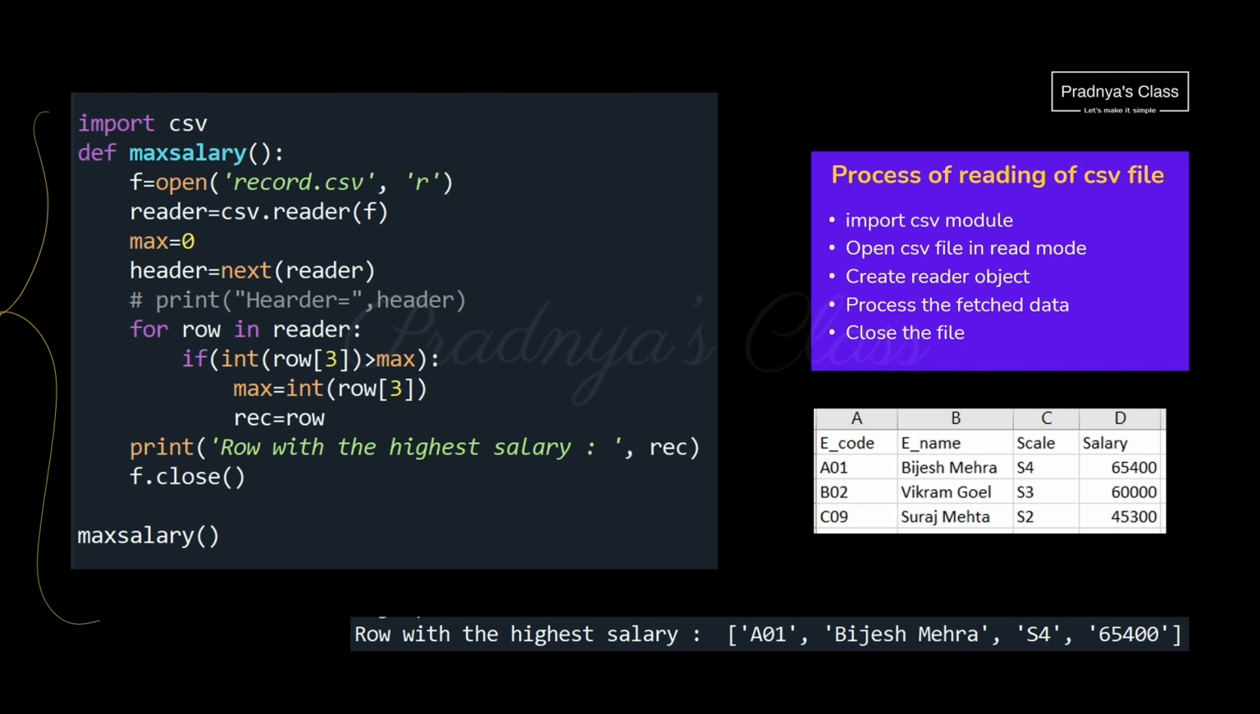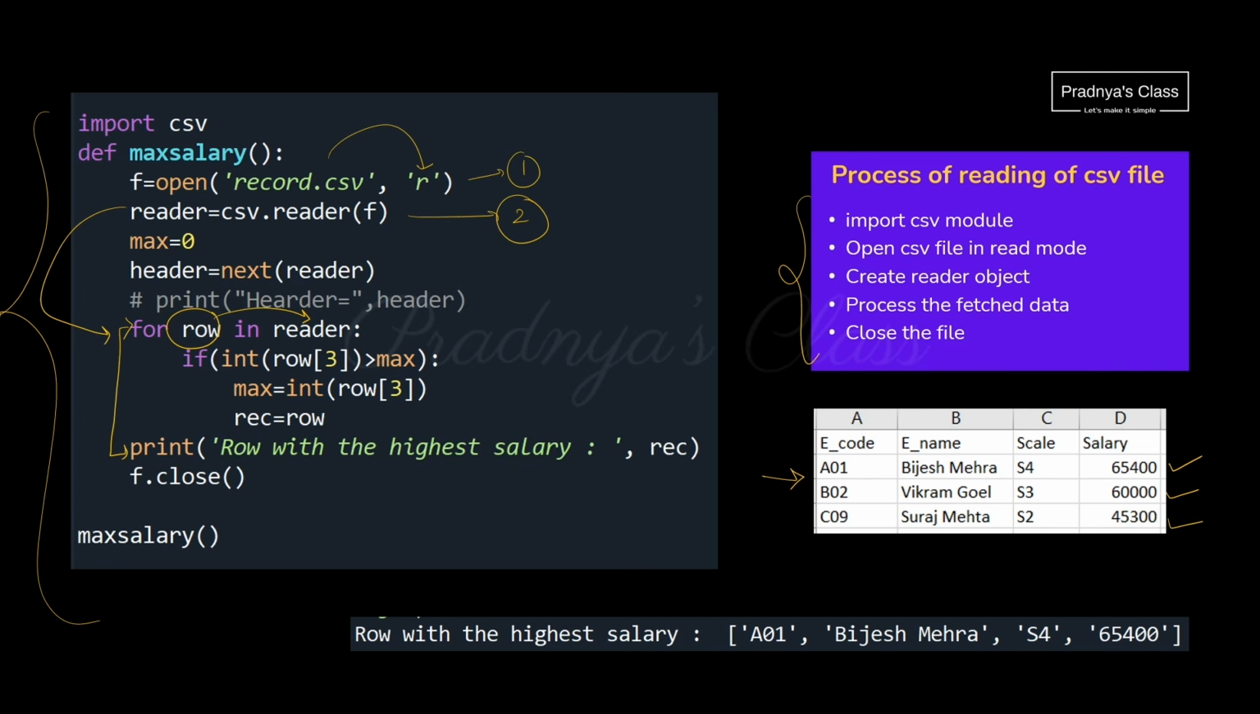Here is the process to read data from the CSV file. The first step is to open the CSV file in the read mode. The second step is to create the reader object. Here is the given CSV file. Look at the file content. With the reader object, we got file data. Now we will be iterating over it using for loop. For row in reader.